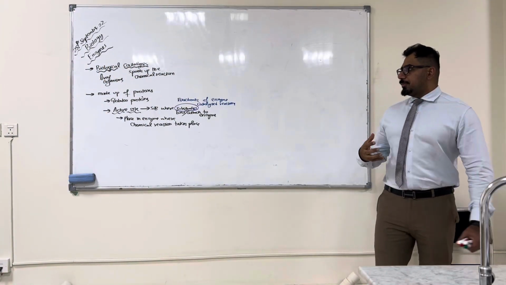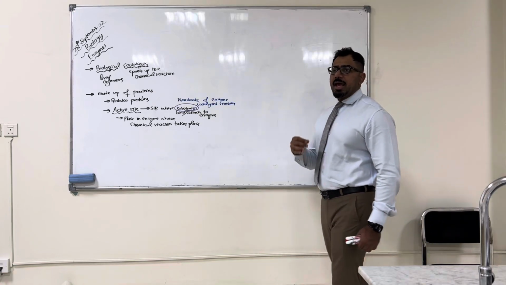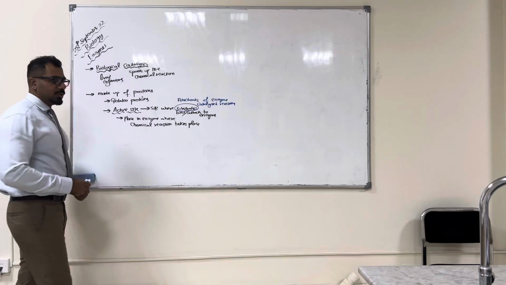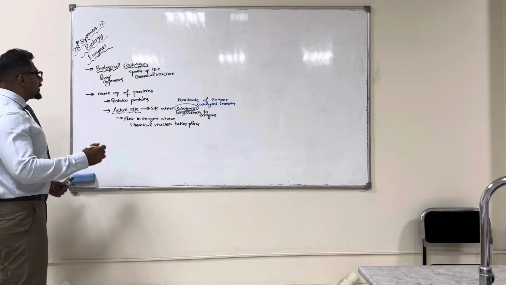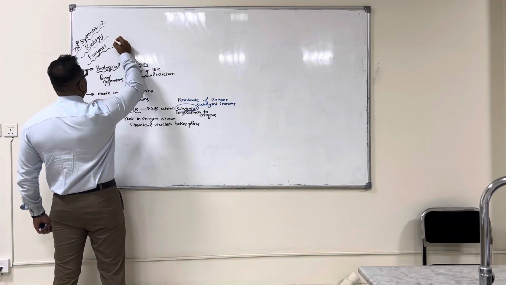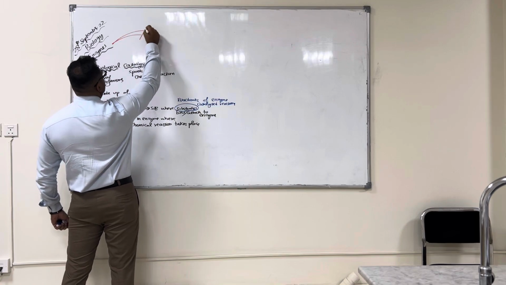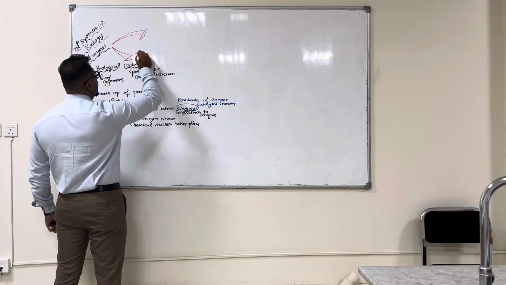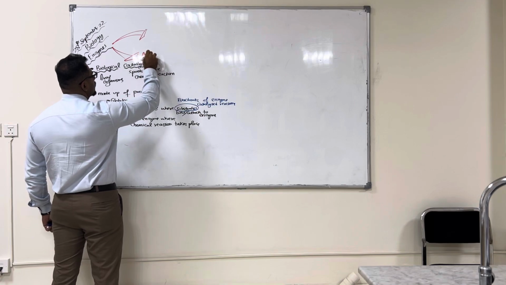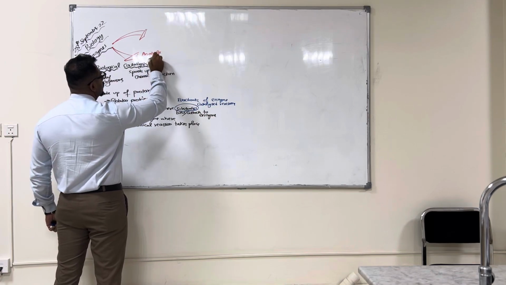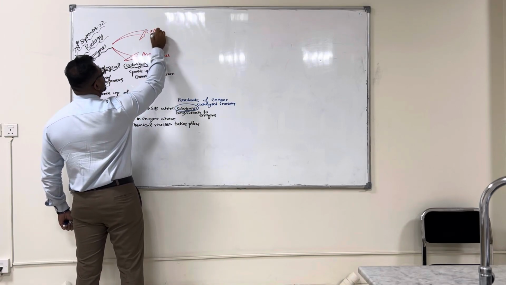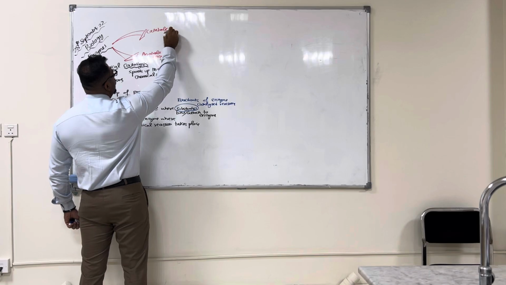So when these substrates bind to the active site, there can be two types of chemical reactions. On that basis, the enzymes are basically of two types. The enzymes can be either anabolic enzymes or catabolic enzymes.